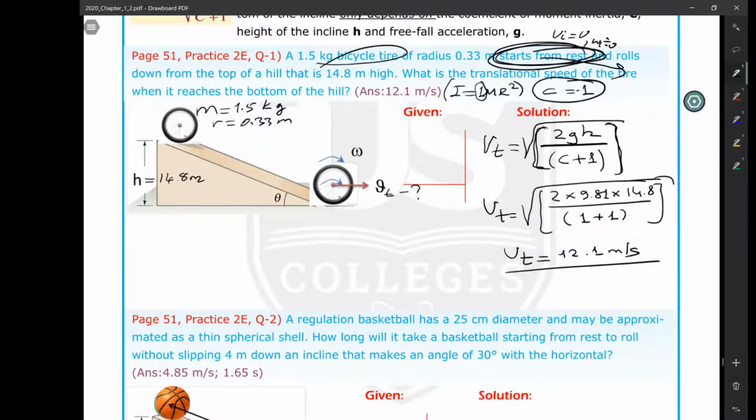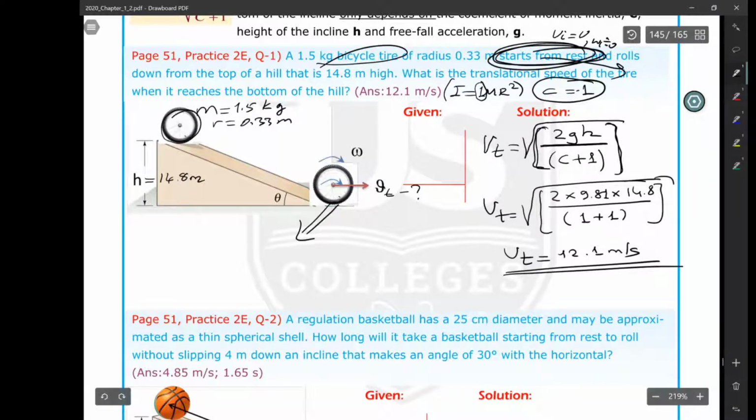And as I said, all the problems are like this, but keep in your mind, this Heck can be used only for an object which is released from rest. According to that, we calculated this Heck. Translational speed is that, but sometimes they're asking angular speed. Can I get the angular speed? Yes, because I know that if I get Heck by Heck translational speed, angular speed is going to be, we know that translational speed is r times omega. In the case of omega is asked, just apply this equation. So then divide by r, omega is going to be Vt over r.